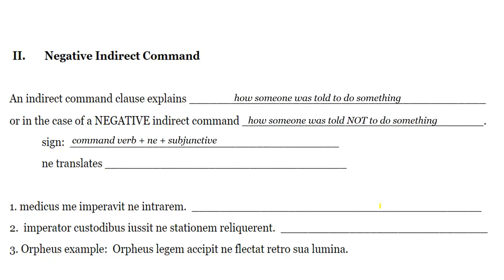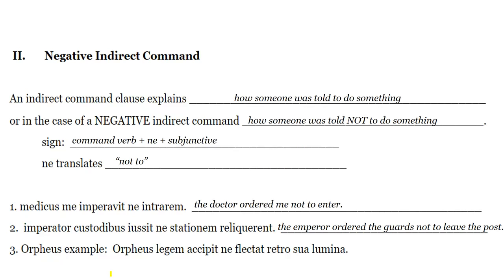You need a command verb plus ne plus the subjunctive. Okay, and ne translates not to. Right? Medicus me imperavit ne entrarem. The doctor ordered me not to enter. Number 2, imperator custodibus iusit ne stationem relinquerent. The emperor ordered the guards not to leave the post.